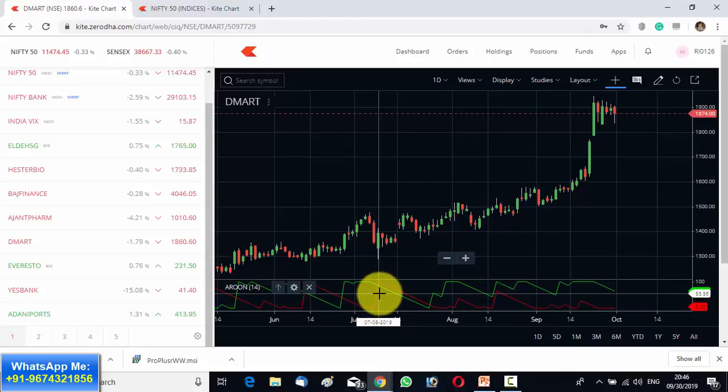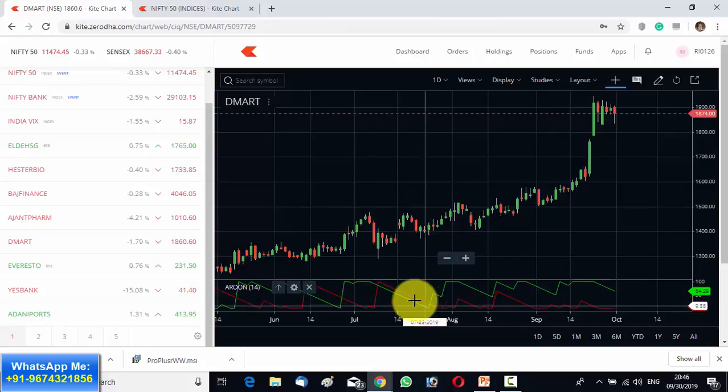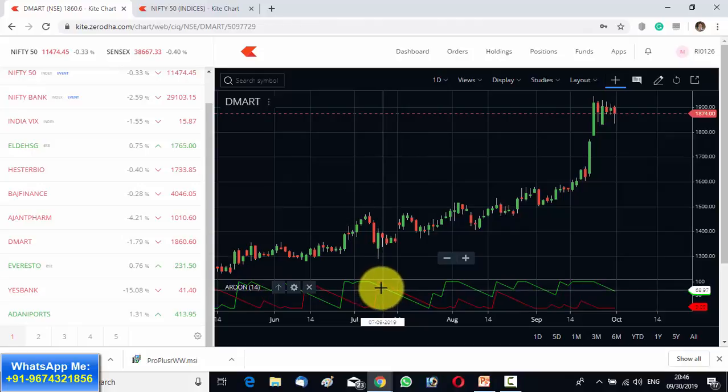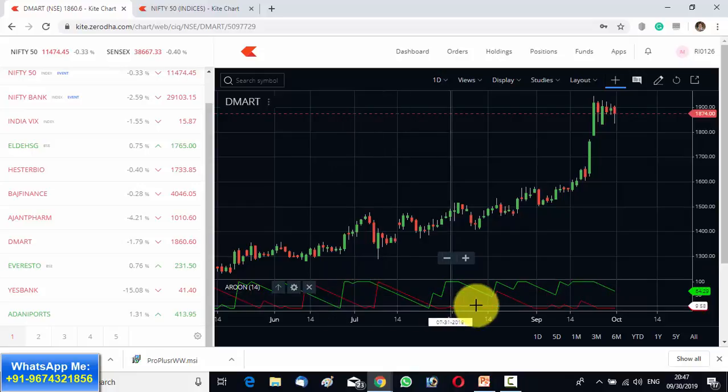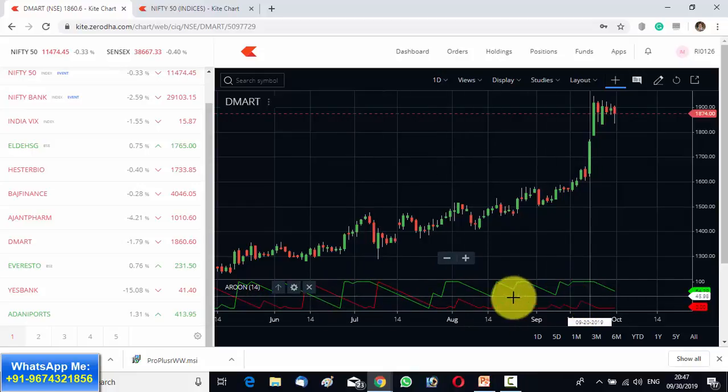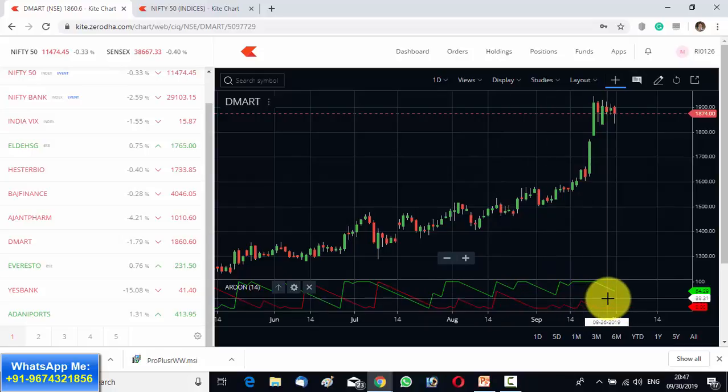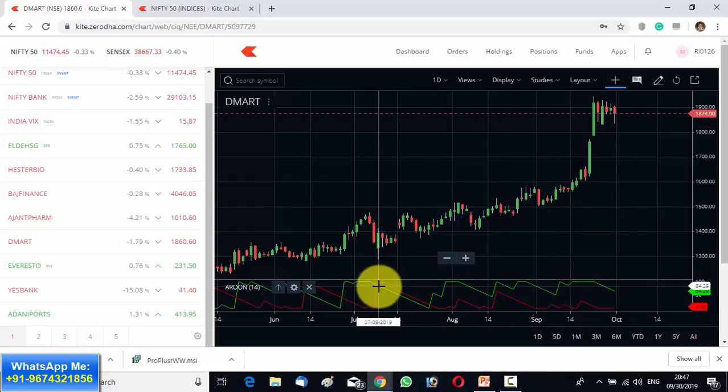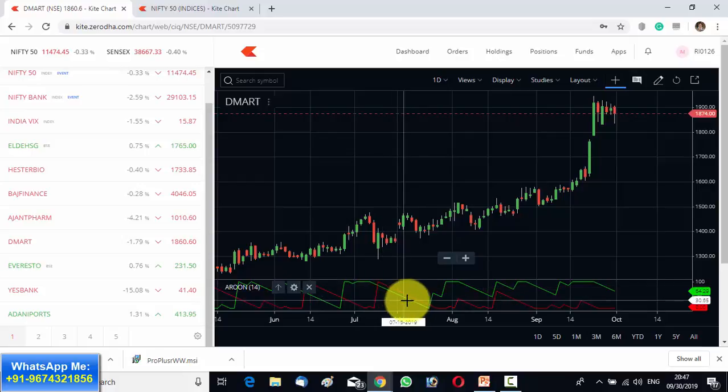And when these two lines move very close to each other, this is a very weak trend. This is a downtrend because the red line is above the green line, but this is not a strong downtrend because these two lines are moving close to each other. So this is a strong uptrend because these lines have not crossed back each other for a long time, and this is a very weak downtrend because these lines are moving side by side and it has crossed very fast.